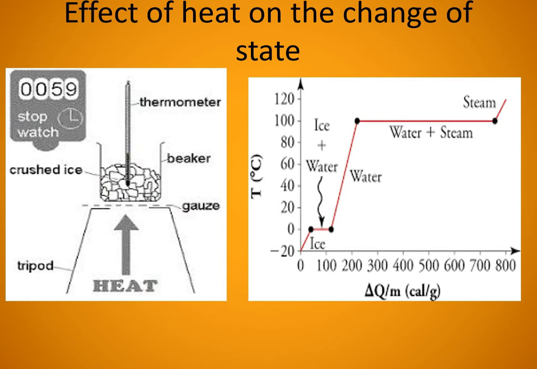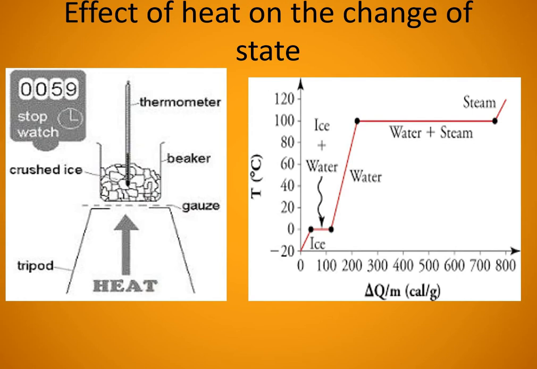Then from 0 degrees Celsius, even though we are providing heat energy, there is no increase in temperature. You can see a horizontal line corresponding to 0 degrees Celsius. So what it shows is that even though we are providing heat energy, which has increased to more than 100, there is no increase in temperature. So what happened to that heat energy that we are giving?